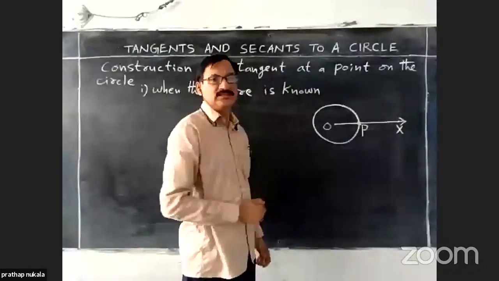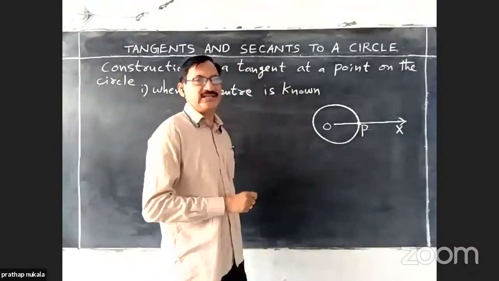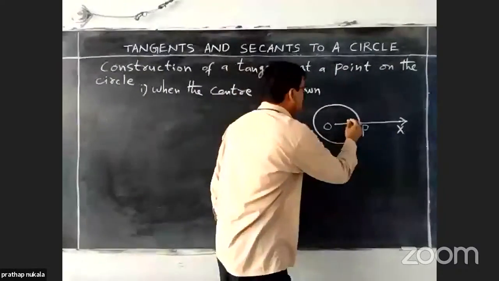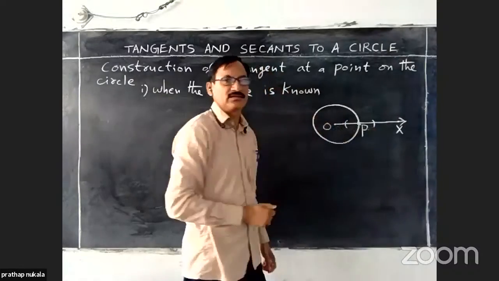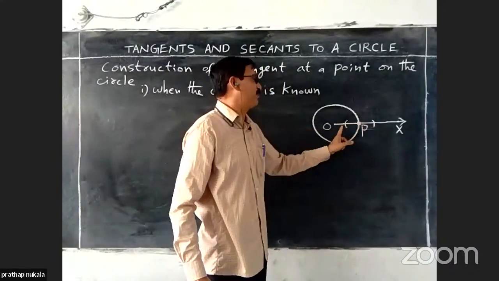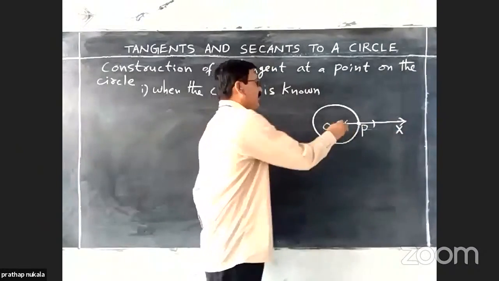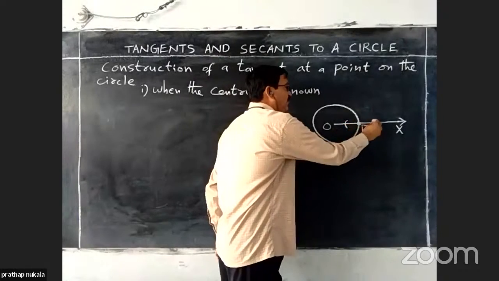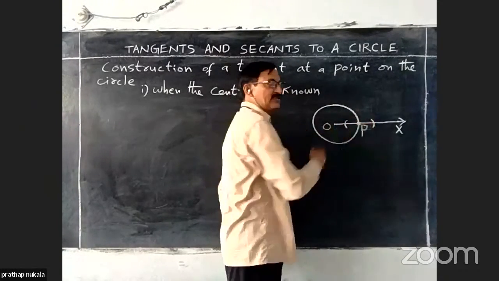For that, take a compass with a convenient radius and draw two arcs on either side of P on the ray OX with the help of the compass with equal radius.